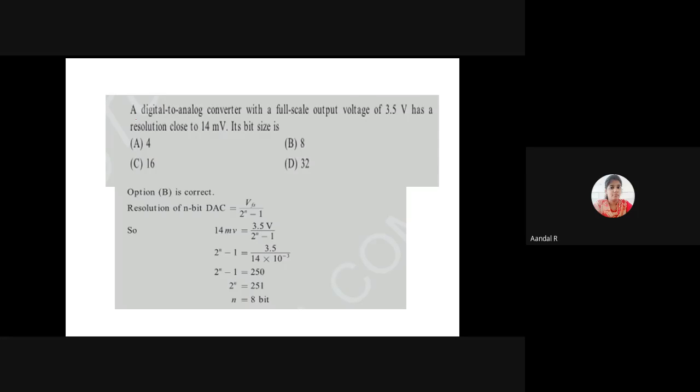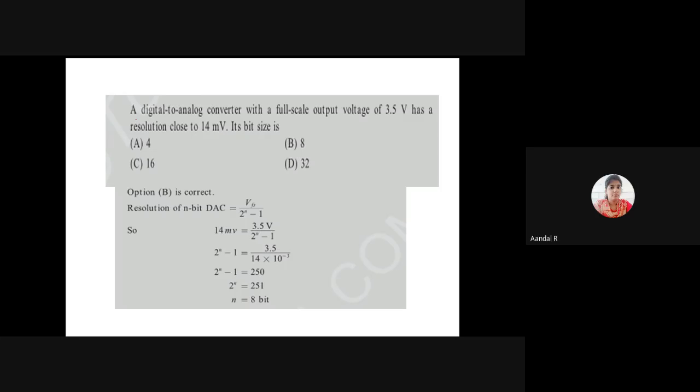Simplifying this, I get 250. So 2 power n minus 1 is equal to 250, 2 power n is equal to 251. Approximately, n will be 8 bit.